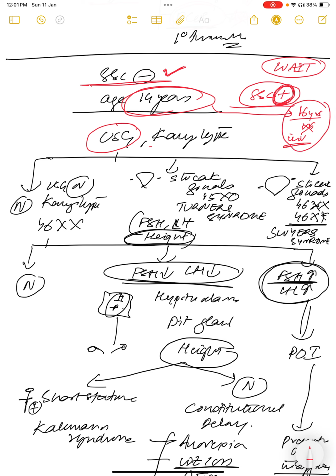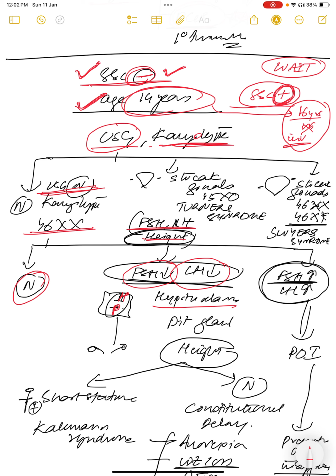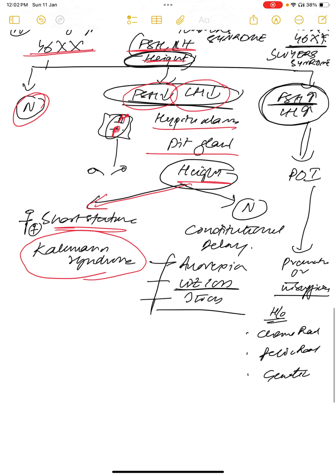You understood the scenario? If a 14 years girl came, a 9th standard girl, and her mother is saying she had no menses, first examine her. If there is no secondary sexual character, then you'll go for ultrasound and karyotype. If ultrasound is normal and karyotype is normal, then you'll go for FSH, LH, and height. If FSH is low, LH is low, means big boss's problem, that is hypothalamus and pituitary problem, then you'll see the height. If she's short stature, then Kallmann syndrome.